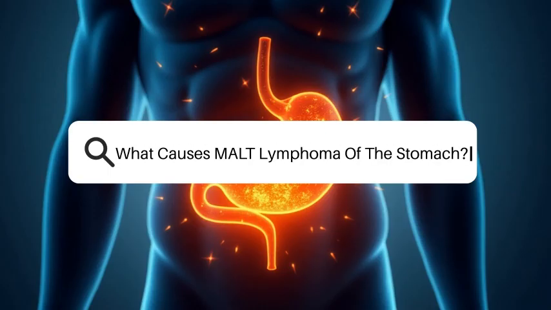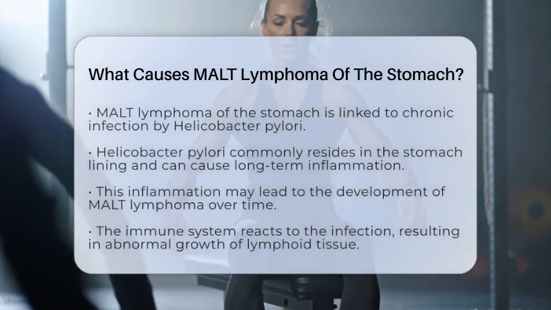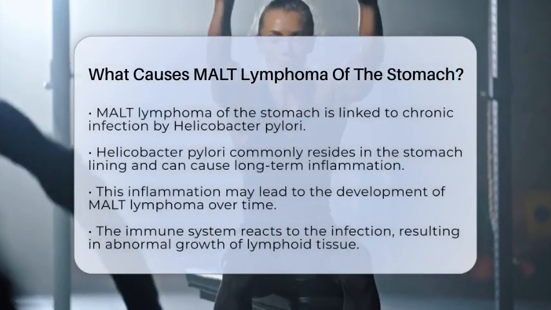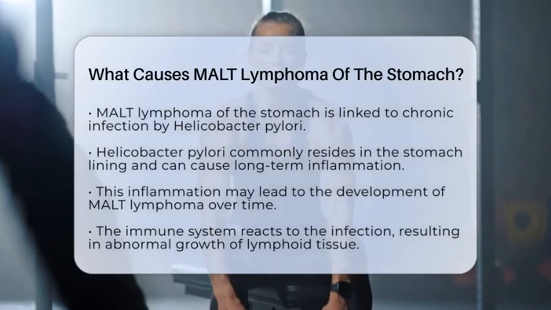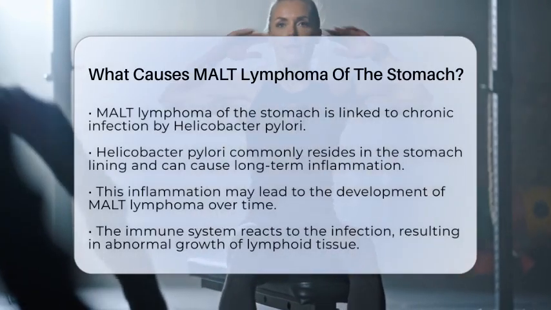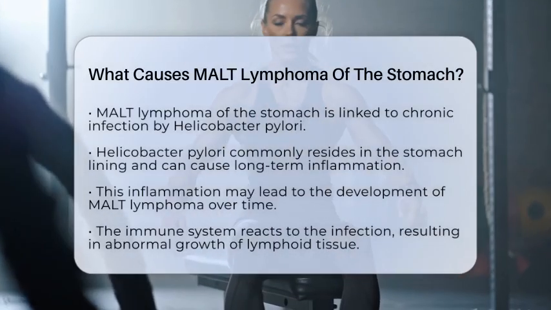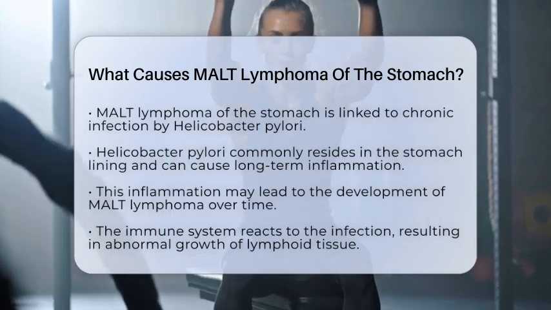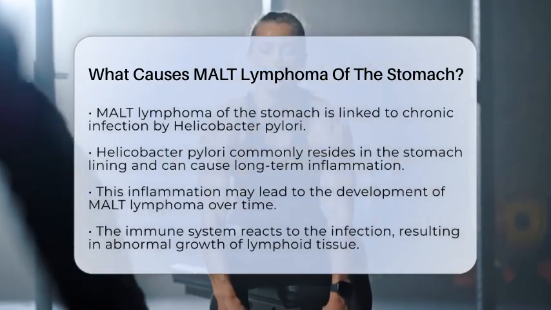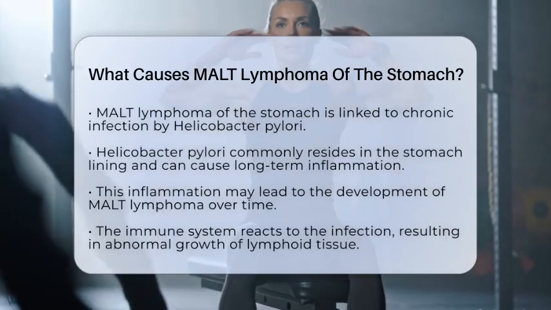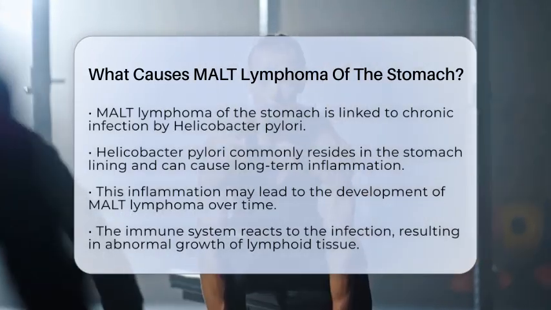What causes MALT lymphoma of the stomach? MALT lymphoma of the stomach is a type of cancer that primarily arises from a chronic infection with a bacterium known as Helicobacter pylori. This bacterium is quite common and often lives in the stomach lining. When it causes an infection, it leads to long-term inflammation, which can trigger the development of MALT lymphoma.